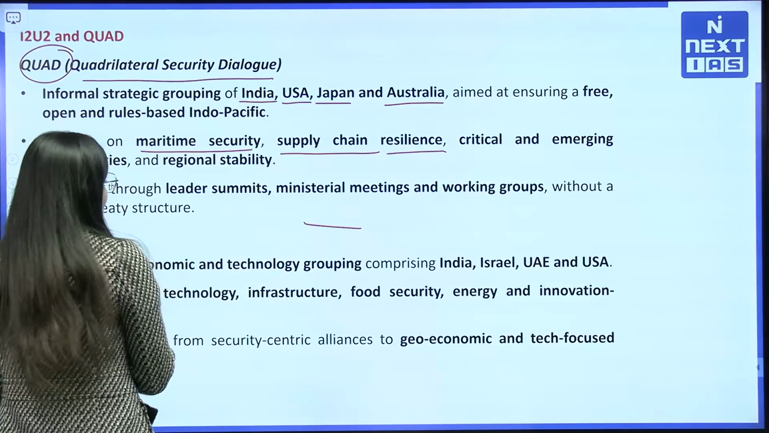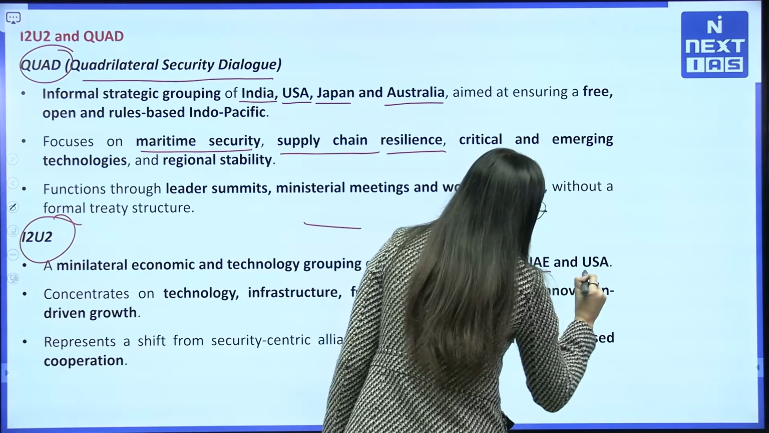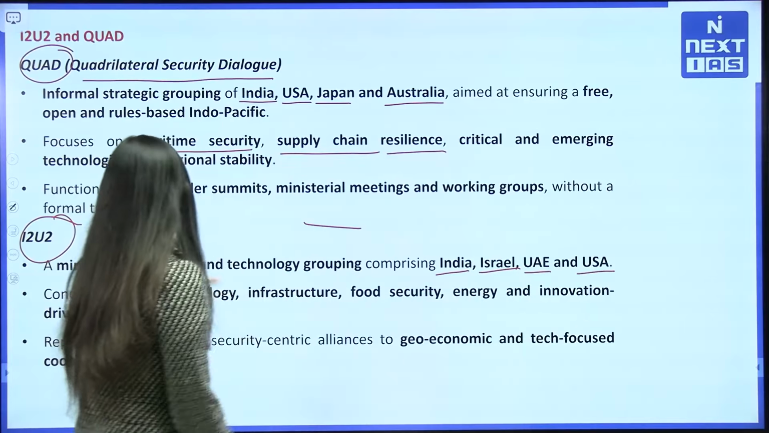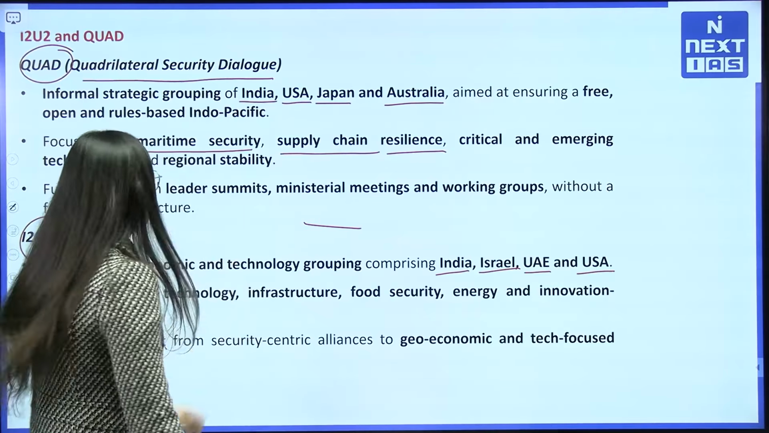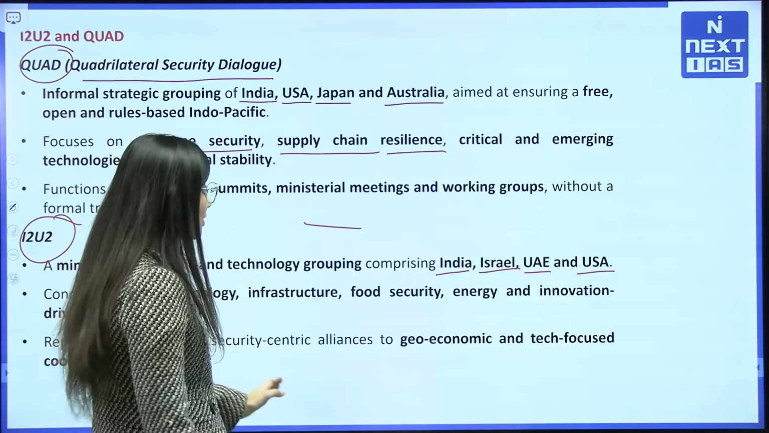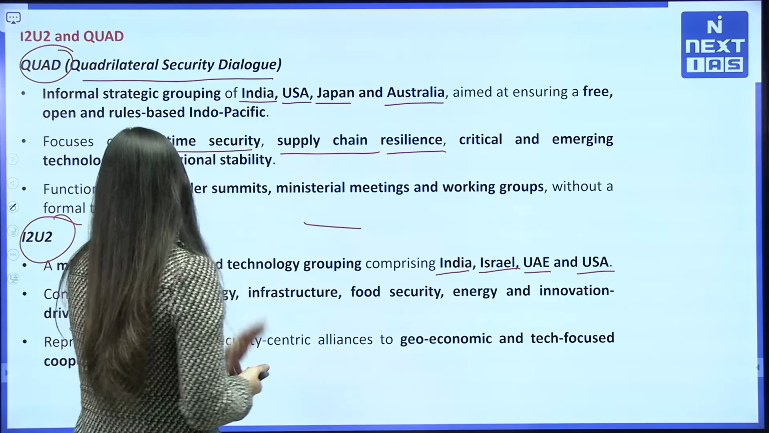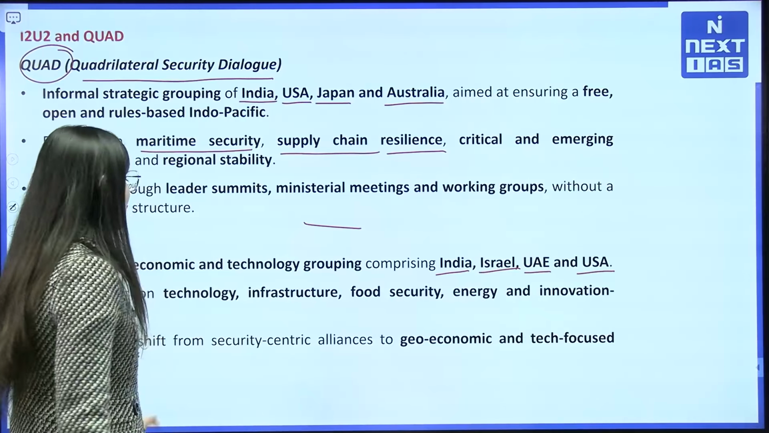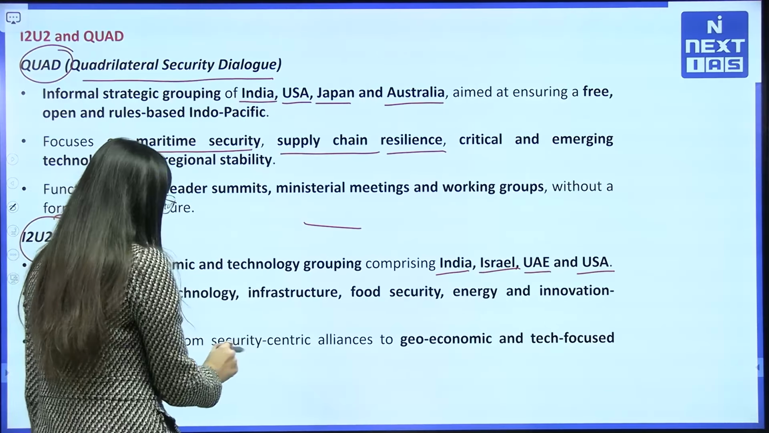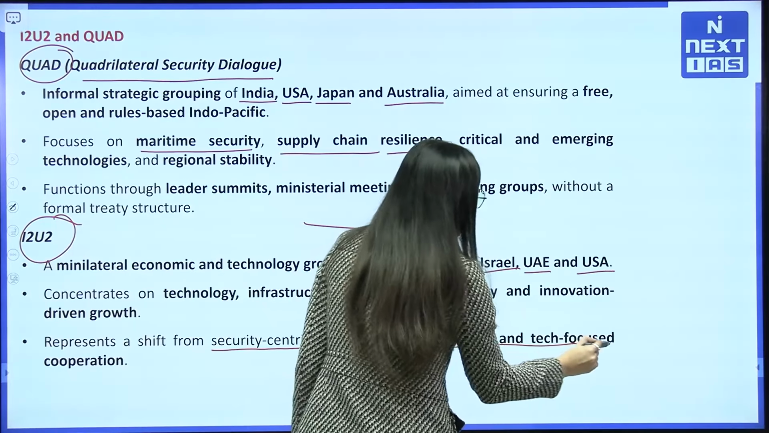That is, as everybody knows, India, Israel, UAE and USA. That is a minilateral economic and technology group. So it is concentrated on technology, infrastructure, food security, energy and innovation growth. It also represents a shift from a security-centric alliance to a geo-economic and technology-focused one.